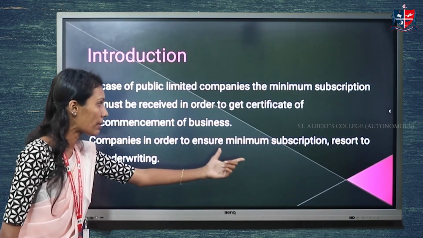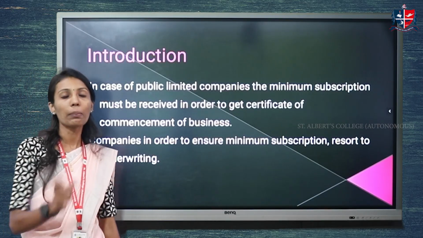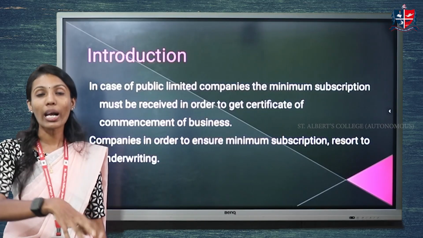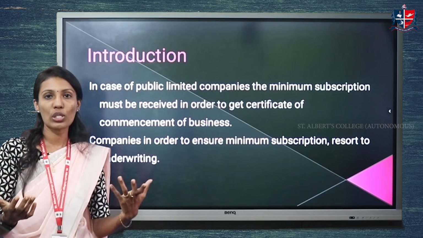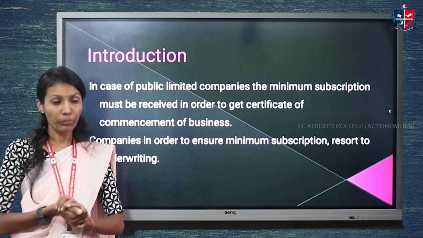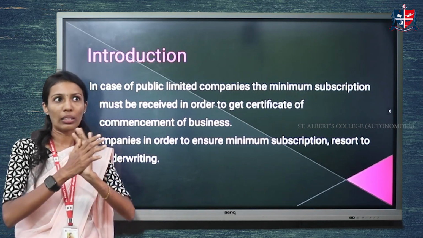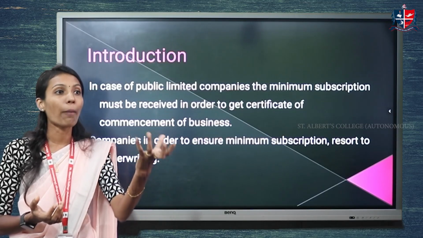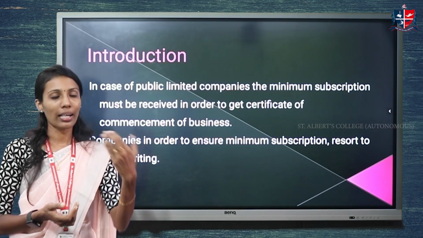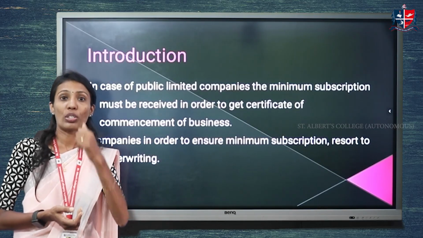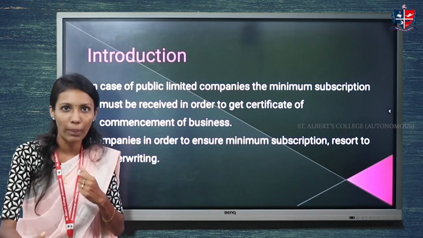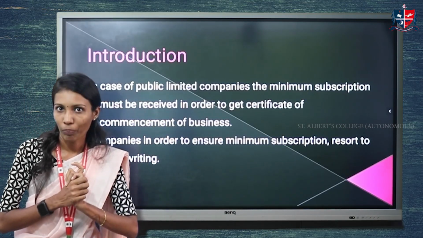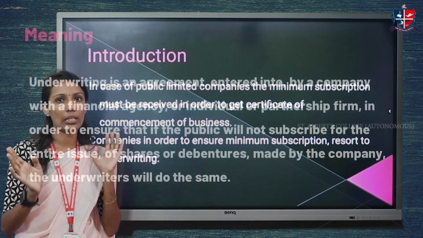Companies, in order to ensure minimum subscriptions, resort to underwriting. In some cases, the companies will not get this minimum subscription, so they will go for another method or process which is known as underwriting of shares. The company will appoint some underwriters. The underwriters will subscribe those shares which are not subscribed by the public, and the underwriters will help the company to meet the minimum subscription of shares. So the company will get the certificate of commencement of business.